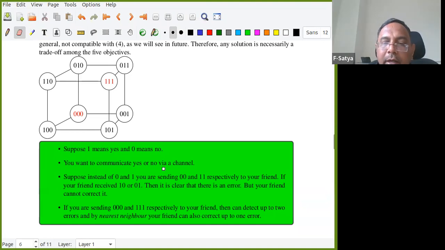Now in the repetition code, what happens? I can correct one error also. Not only detect, I can correct now. I can detect 2 errors, and I can correct 1 error also. Correction is important, right?